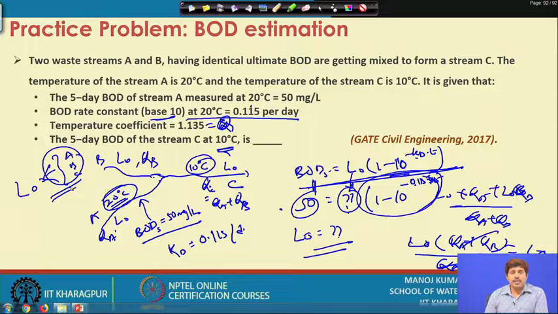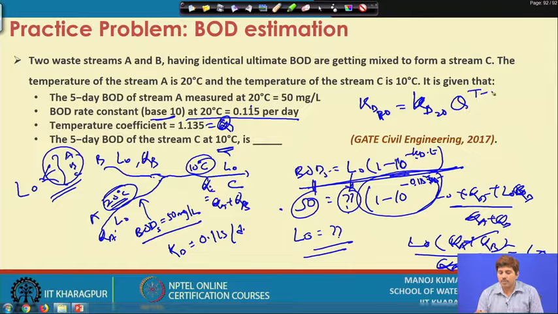The next thing is that stream C is at 10 degrees Celsius. So, we need to determine the KD value at 10 degrees Celsius. KD at 10 will be equal to KD at 20 degrees Celsius into theta to the power T minus 20. Theta is given to us, T is 10 here.